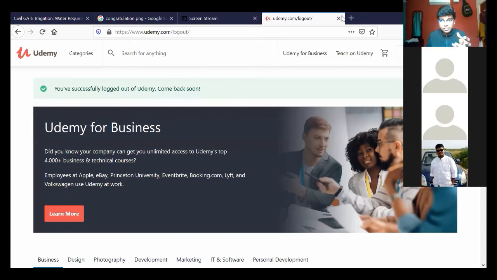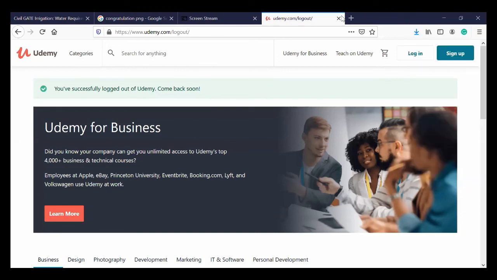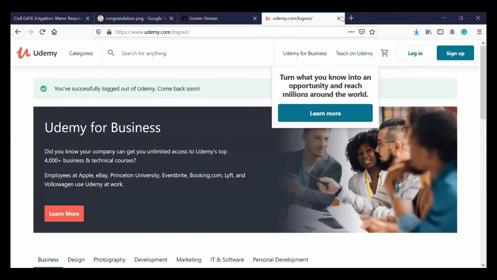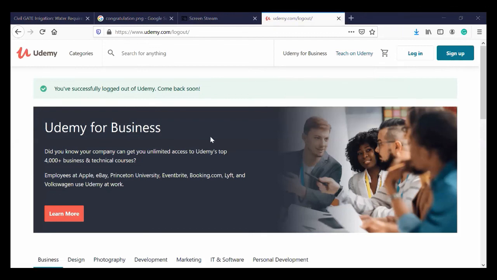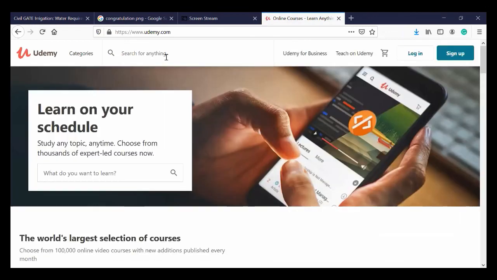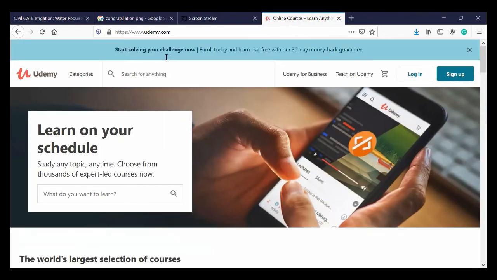Wait a second, please. Last note. Right. So now the only thing you need to do is search your course, like for example AutoCAD. Those who have already learned but still want to brush up, you can do this, AutoCAD.